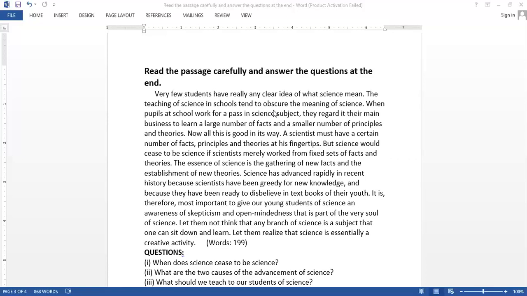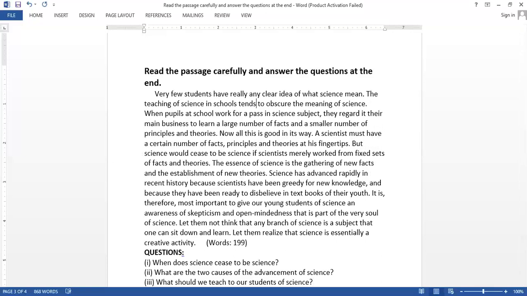Obscure means to create a hurdle, rukawat dalna. So, the teaching method being used in schools to teach science is hiding the true meaning of science from the students. Why?